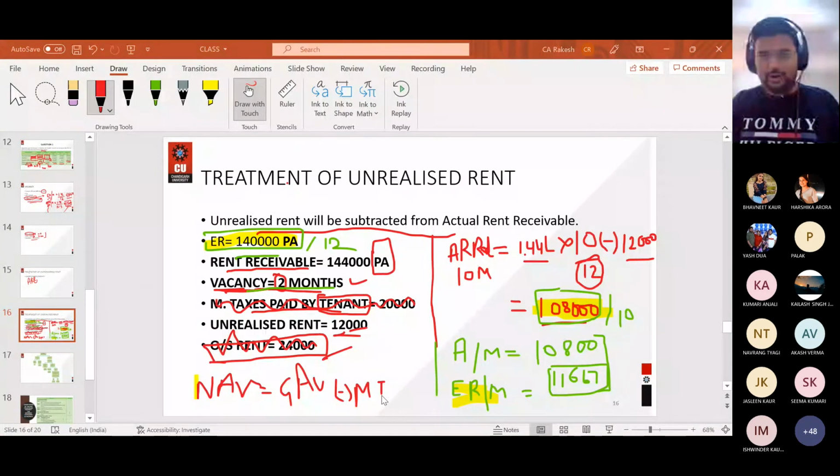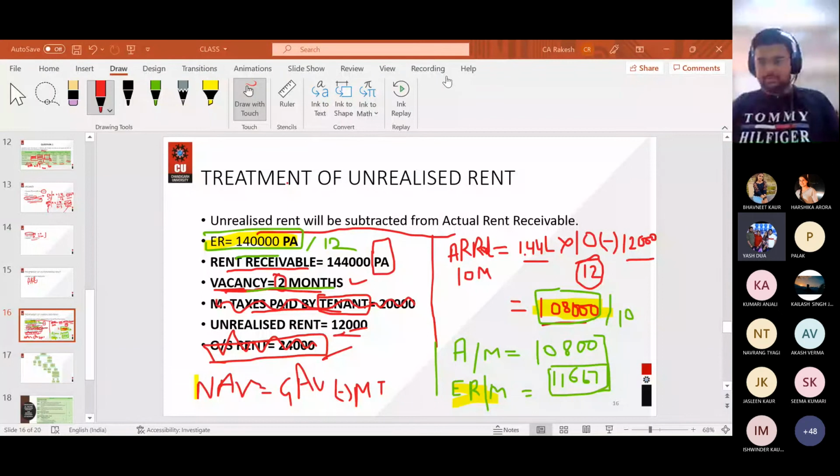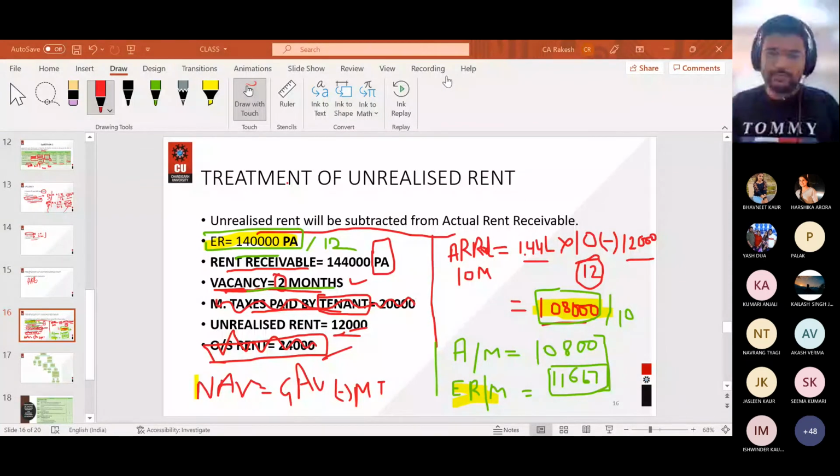What will be the value for NAV? Sir, 1,40,000. Yes, correct. Good, Nipun. Very good. 1,40,000 is the correct answer.